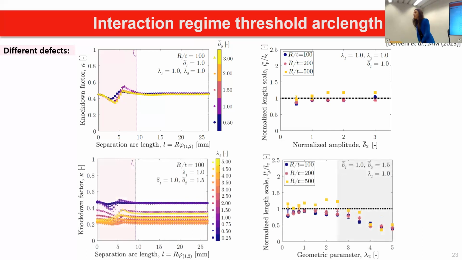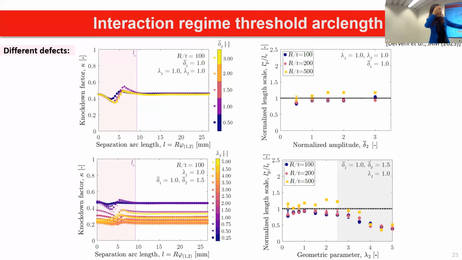But then the story is a little bit different here if we have two different defects, because you could see that we could have some curves where we have this non-monotonic behavior: minimum, maximum, and then plateau. But here the maximum is not that pronounced as it was before. So here it's actually a bigger indication that the most critical defect is the one that drives and governs the whole buckling behavior.